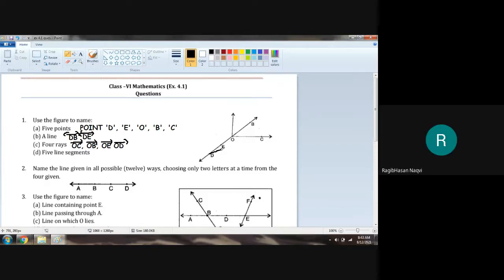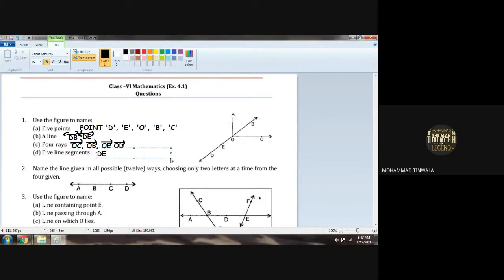Can I say DO is one line segment? Yes, sir. Can I say EO is one line segment? Yes, sir. Can I say EB is one line segment? Yes, sir. Can I say OB is one line segment and OC is one line segment? That makes five line segments. Yes, sir.